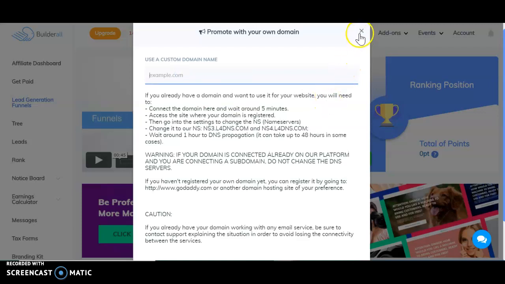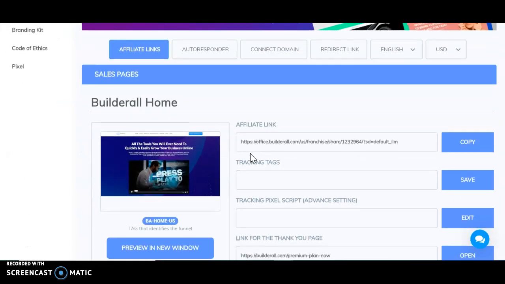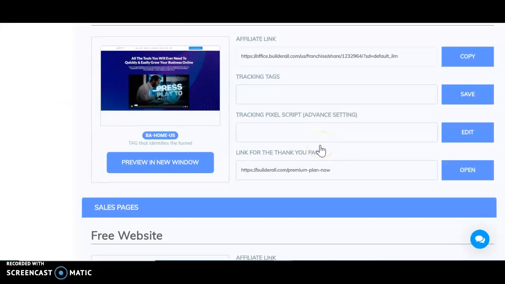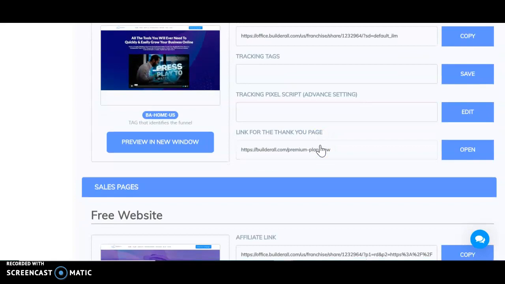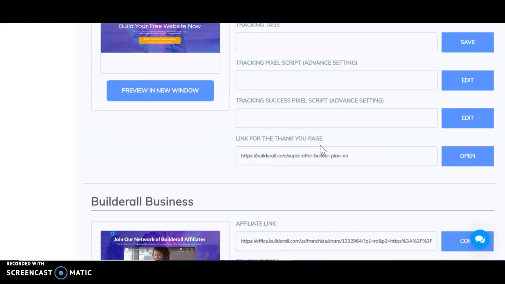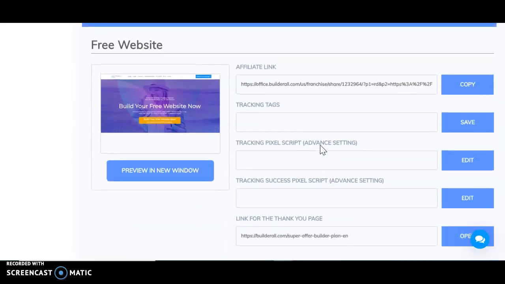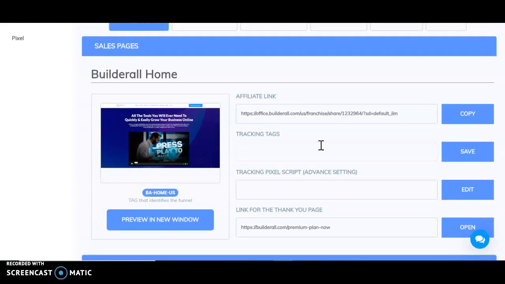Or let's move on if you don't have a domain. So let's say you don't have a domain. Scroll down, you'll see affiliate links. Now, these pages are already done for you. These pages explain everything about this awesome platform. This even gives them a video. It even gives them free access, so it doesn't cost them anything. Exciting, right? I know.